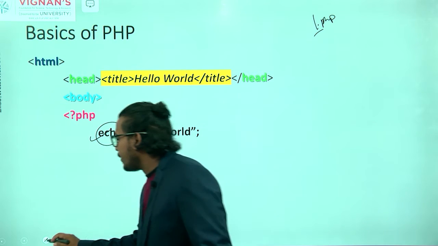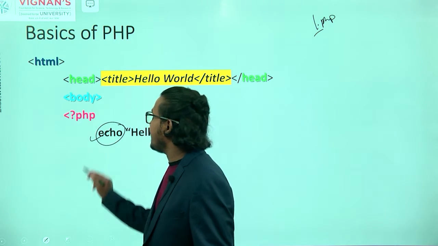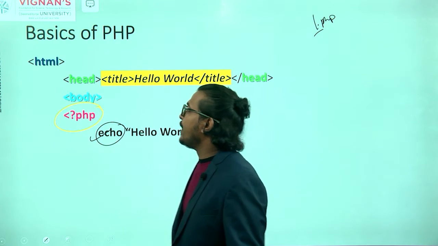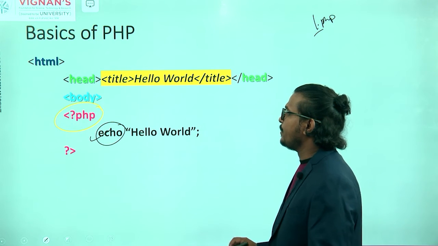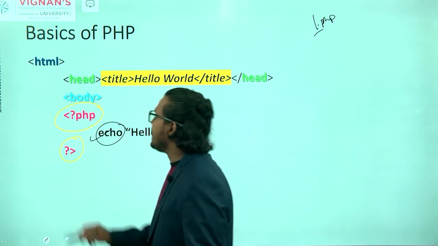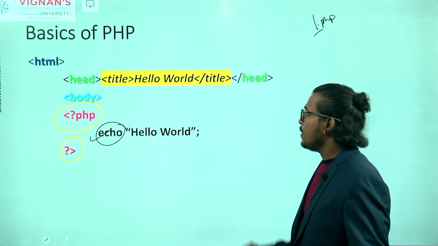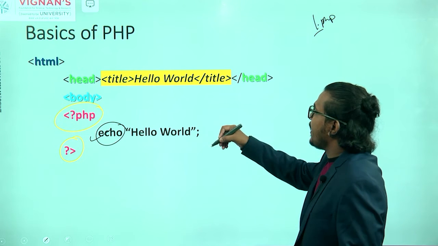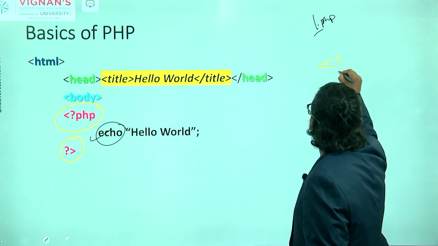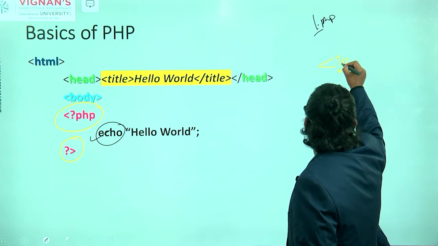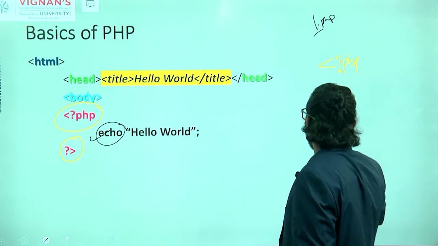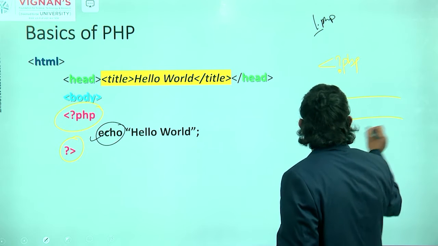One more thing you have to remember: for writing PHP, you have to use the PHP open scriptlet, and this is the PHP close scriptlet. To write the PHP script, you open with an angular bracket, question mark, and php. After that, you write all your script here.